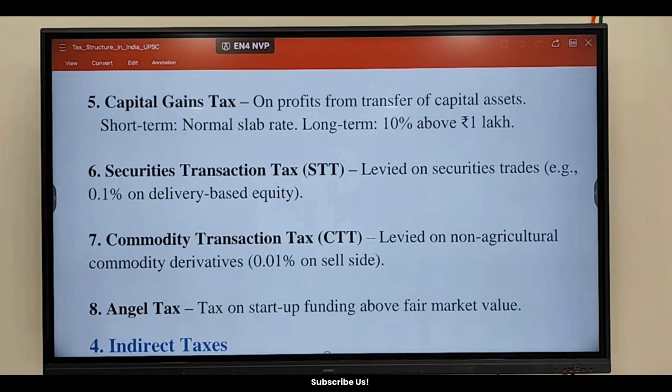CME Group. Okay, write down that. CME Group is the world's leading commodity exchange. And in case of India, it is MCX, Multi Commodity Exchange.